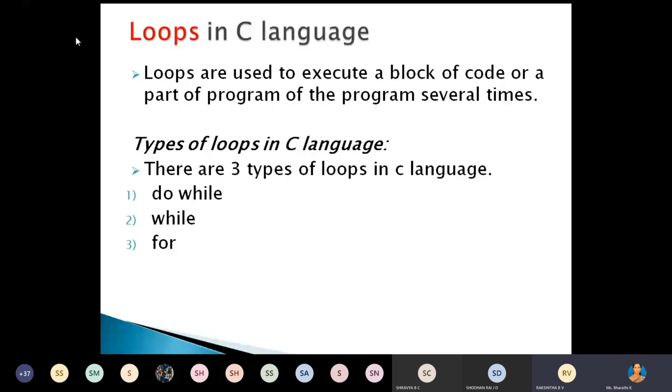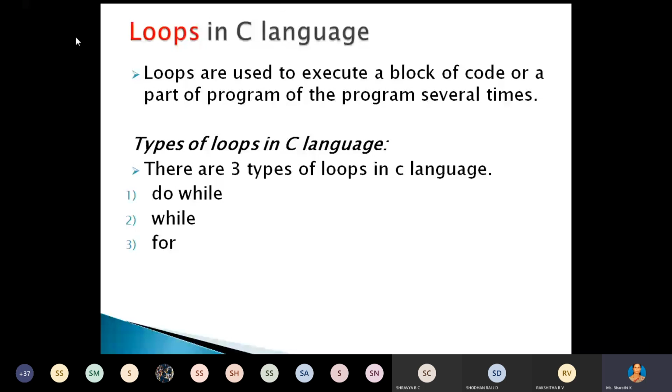In the previous class, we discussed some basic concepts of C. We discussed different conditional statements, that is if else, else if ladder, nested if, etc. Today we will discuss some more concepts related to C language. First we will discuss loops in C language. There are three types of loops. Loops are used to execute a block of code or a part of the program repeatedly.